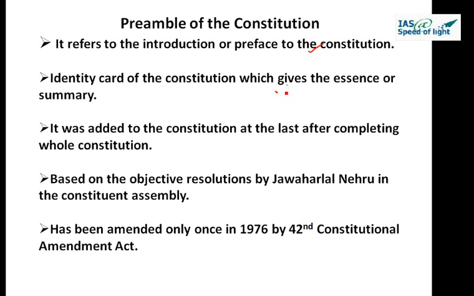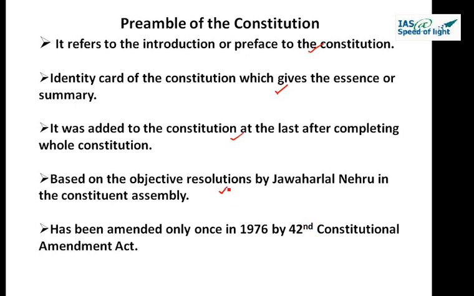It was added to the Constitution at the last after completing the whole of the Constitution, based on the objective resolutions by Jawaharlal Nehru in the Constituent Assembly. So the preamble is based on the objective resolutions which were passed by Jawaharlal Nehru and which were also adopted by the Constituent Assembly.